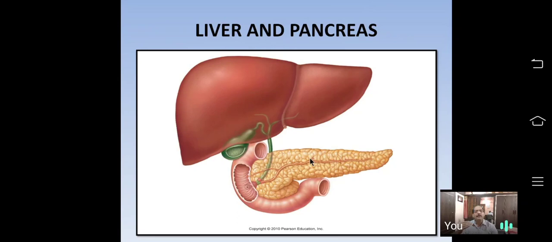Earlier, when I explained the salivary gland, I said that the salivary gland also secretes amylase, called ptyalin. Here the pancreas also secretes amylase, called amylopsin, which digests carbohydrates, polysaccharides, into disaccharides. For example, starch into maltose.